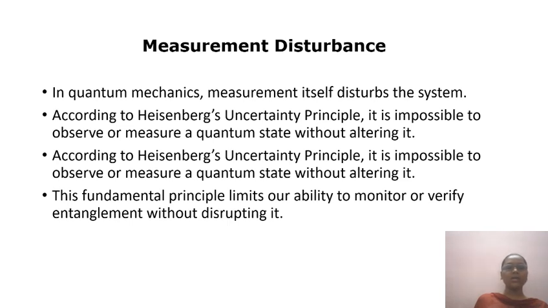The third theoretical barrier is measurement disturbance. In classical physics, we can measure a system without changing it. For example, measuring the temperature of water doesn't alter its state much, but in quantum mechanics, observation itself affects the system. When we measure one particle in an entangled pair, the measurement collapses its wave function and destroys the correlation with the other particle.